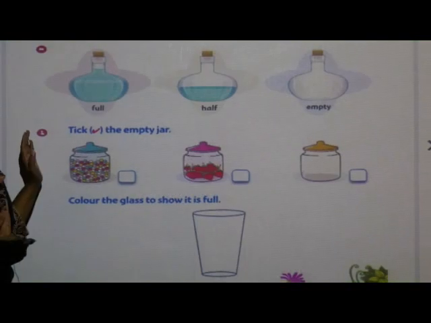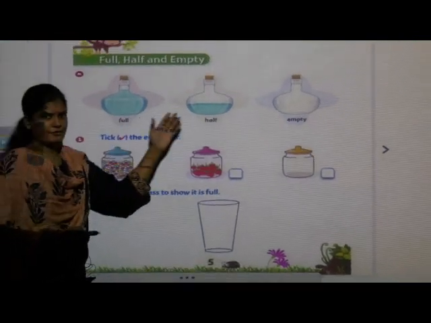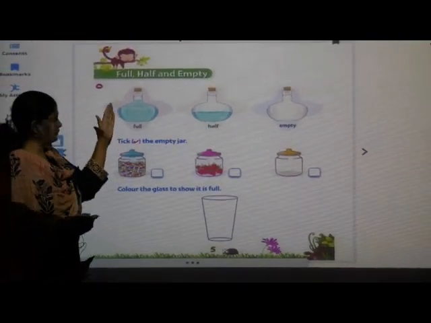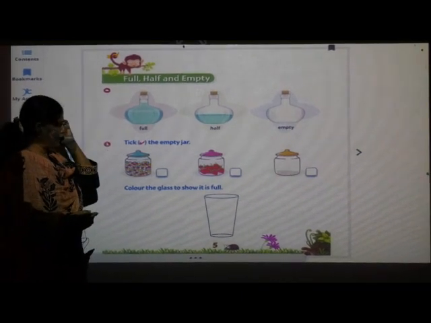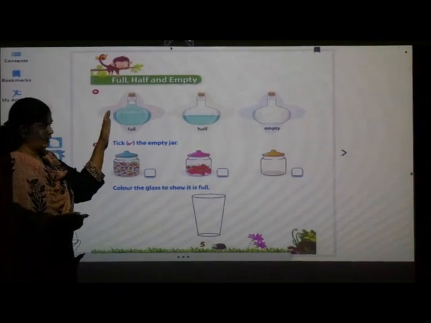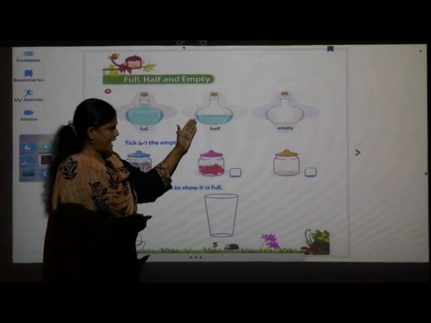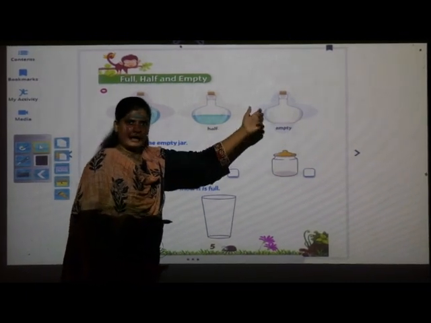Now we will see in our book. To help you understand, I have shown you practically. Now we will see in the book. So just now I showed you different types of 3 glasses. In one I have filled water full, and in another glass half, and the third glass was empty.